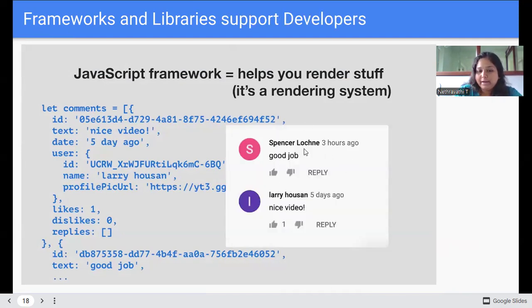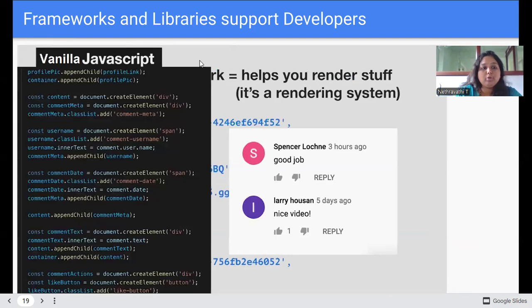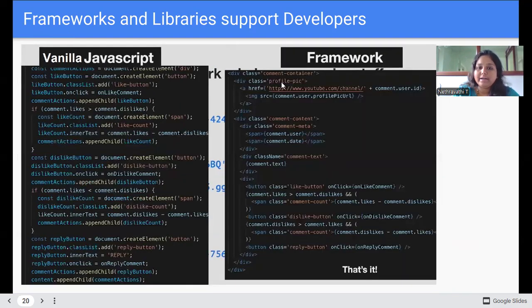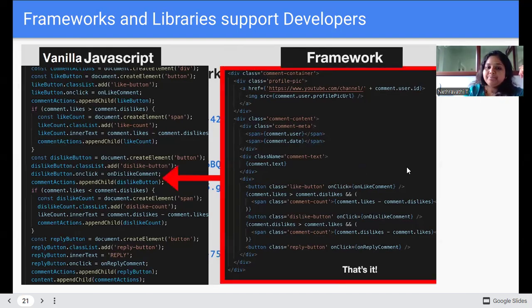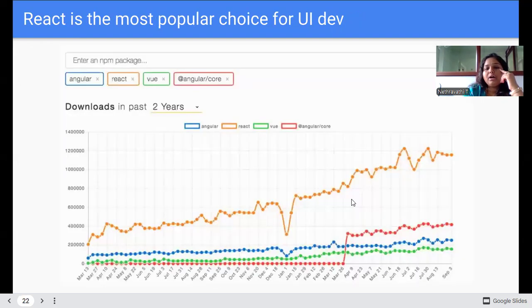See, to get this piece of output, this is the code which we need to write in vanilla JavaScript. If this is JavaScript, this is the framework, so it is in React. So just see the difference, how easy it is to understand. Now coming to the usage of React, we can see how React has been used in the past 2 years.